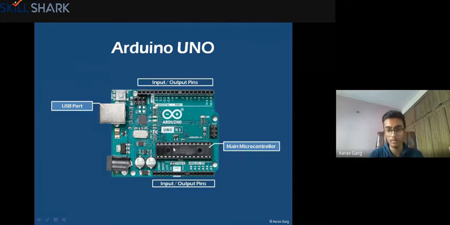So if in the program you have a motor, if you all know what a motor is, it's nothing but something which rotates, right? So you have cars, right? In cars you have motors which rotate the wheels. So now if you connect a motor to any of these pins, and in the program you tell it to rotate this motor 2 times, what will happen is this will instruct that pin to rotate the motor 2 times.